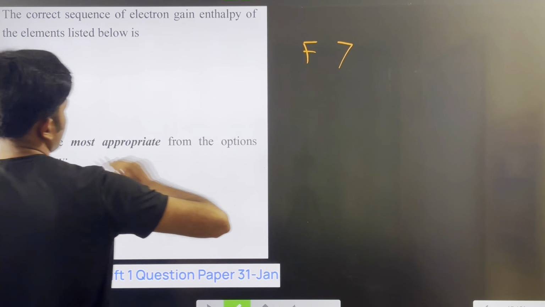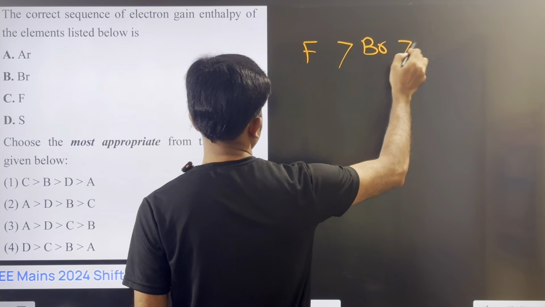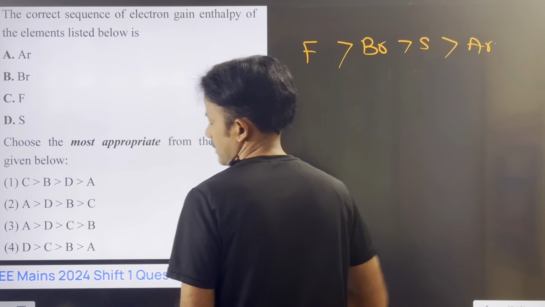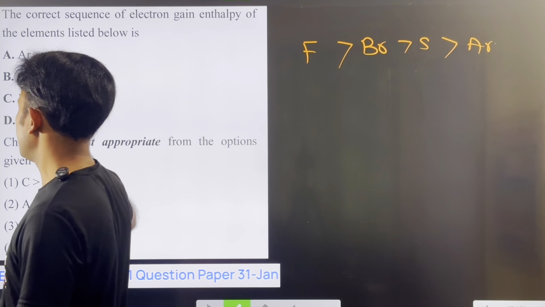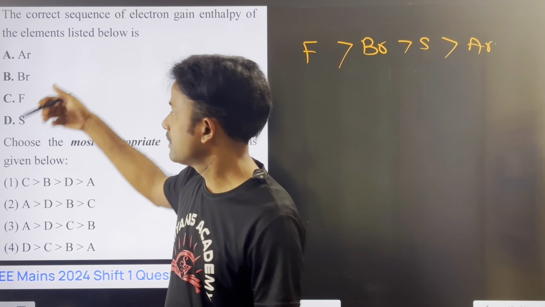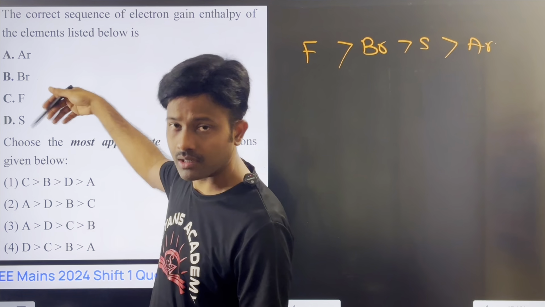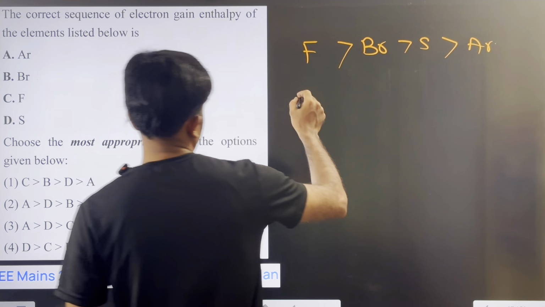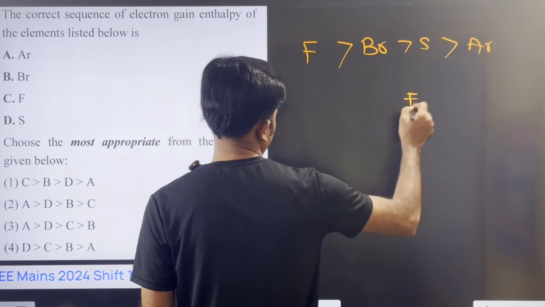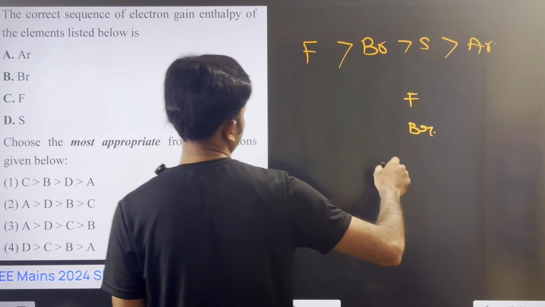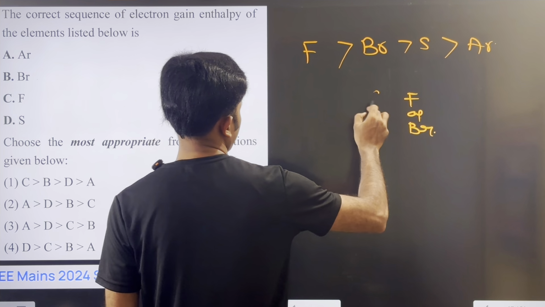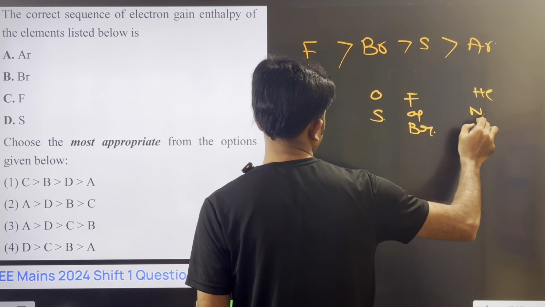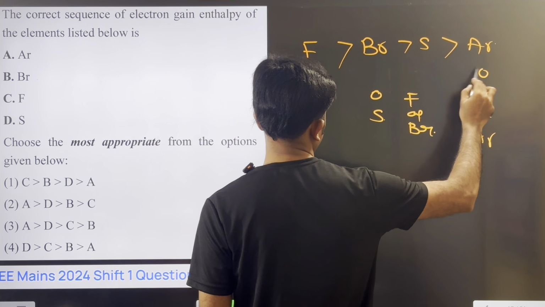Next bromine will come, then sulfur, and after sulfur, argon will come. So among all these elements, fluorine has higher electron gain enthalpy compared to the remaining elements. Why? Because fluorine is in the seventh group: fluorine, chlorine, bromine, oxygen, sulfur, and argon. Helium, neon, and argon are zero group elements.